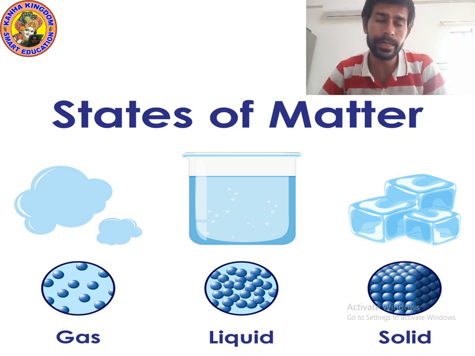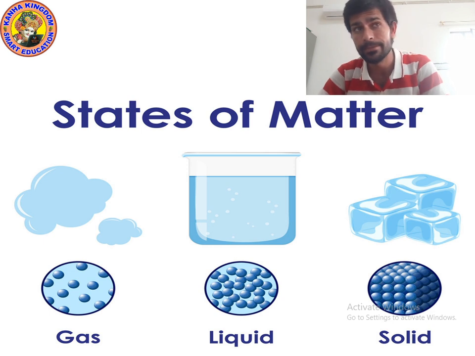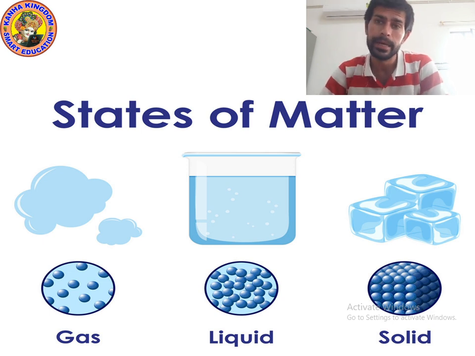Okay, now let's try to understand the next topic, states of matter. So you know the meaning of matter. What is matter? Matter is anything that has mass and occupies space. So what are the states of matter? There are three states of matter.